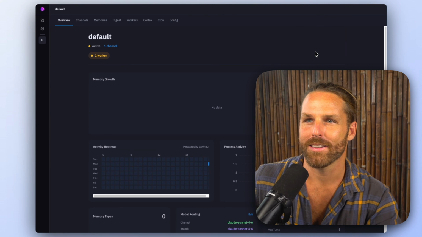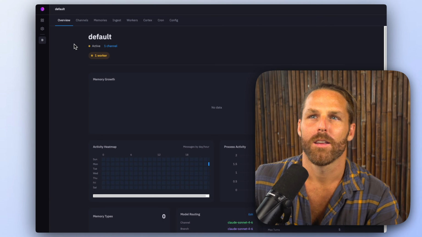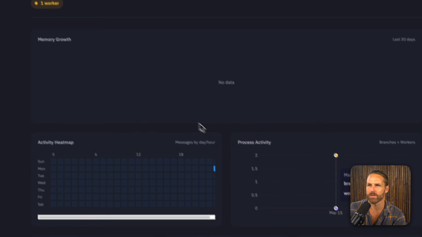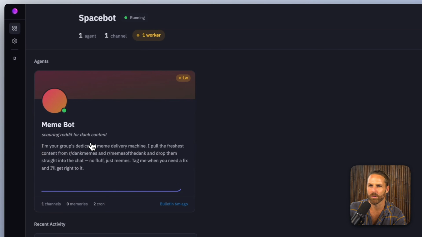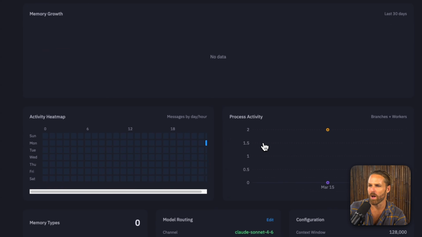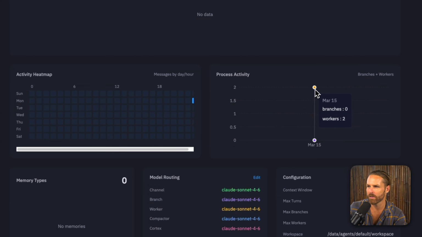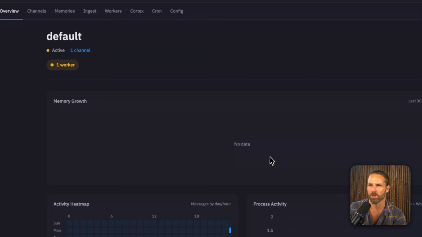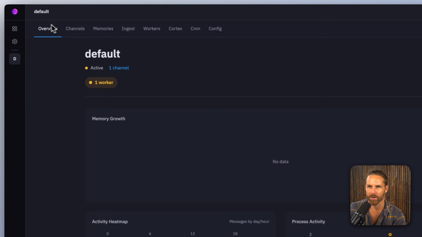So that is SpaceBot. The last thing to see is that I like how it'll give you this bulletin here. It just tells you what's going on. So when there is a worker going, like this had 2 workers going to scrape those memes, then it says it's got 2 workers going. This is just a cool interface. I think I already mentioned that.